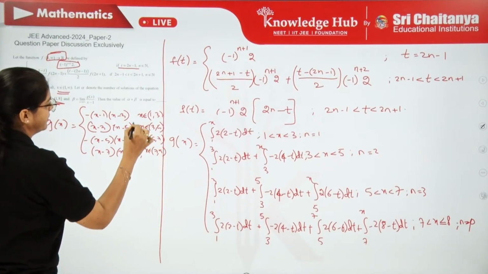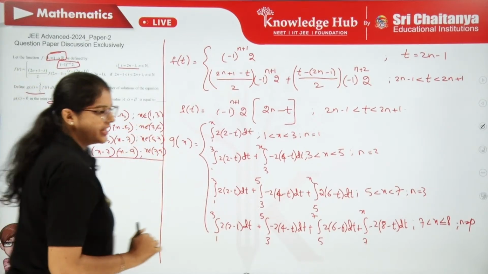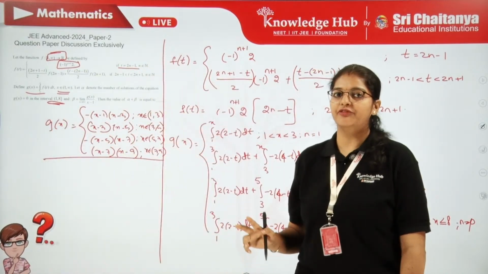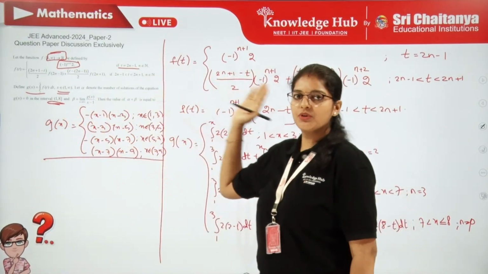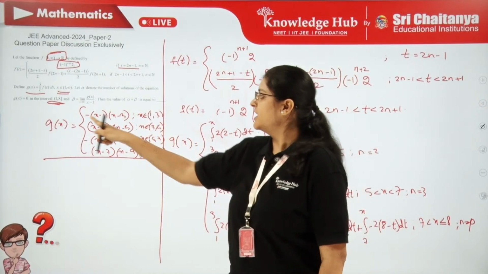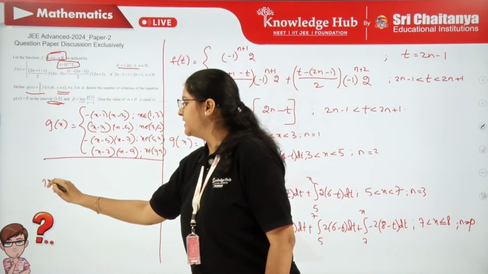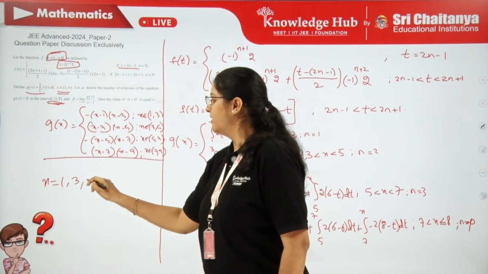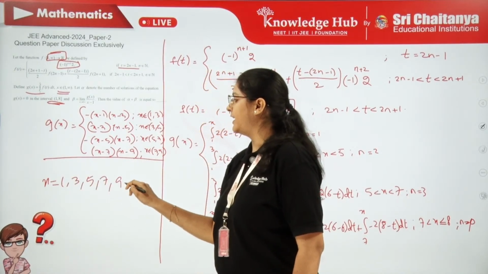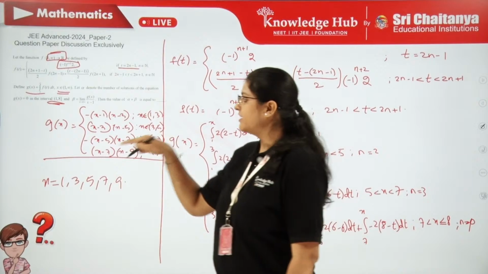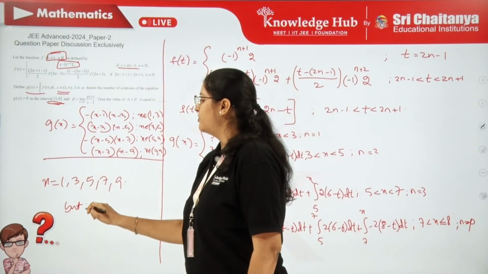That's it. Now this is g of x, and the question is how many solutions are there for g of x equal to 0. It's a straightforward question. g of x will be 0 when x equals 1, 3, 5, 7, 9, right? But which interval are you considering for the g of x function?